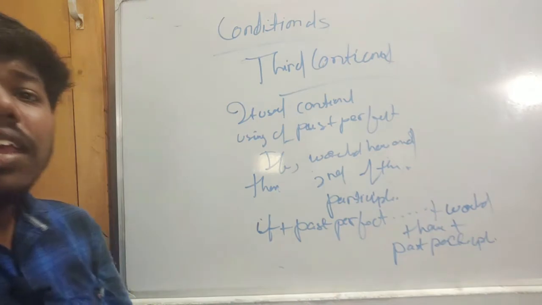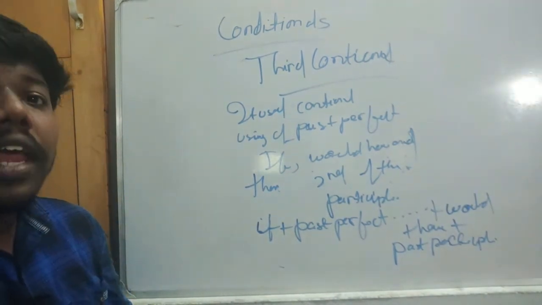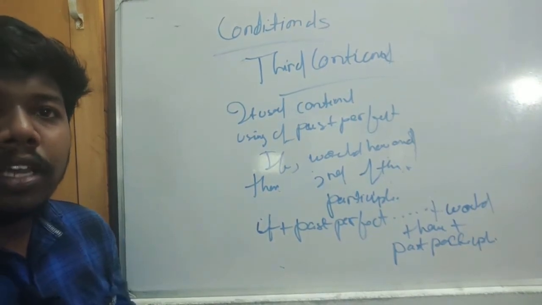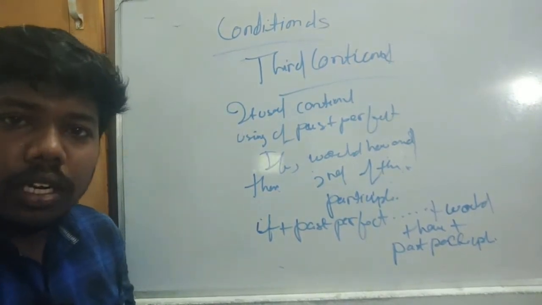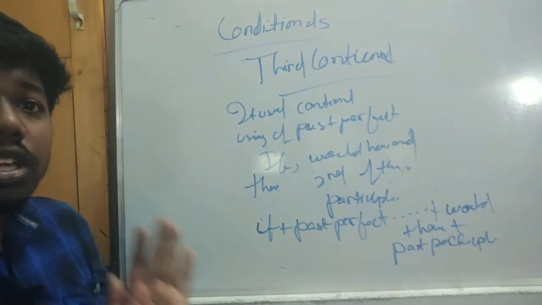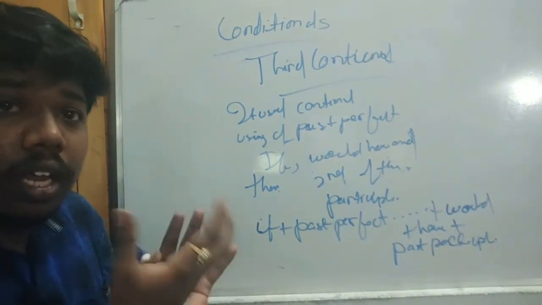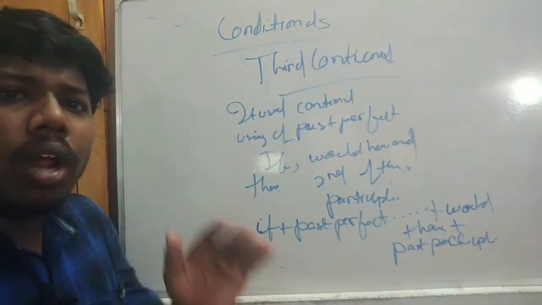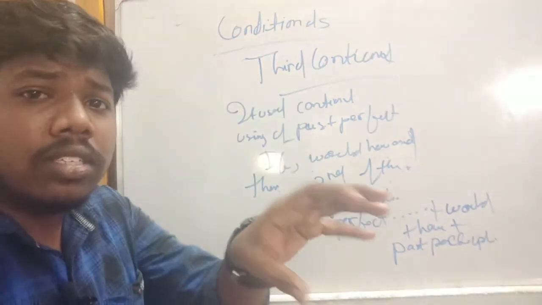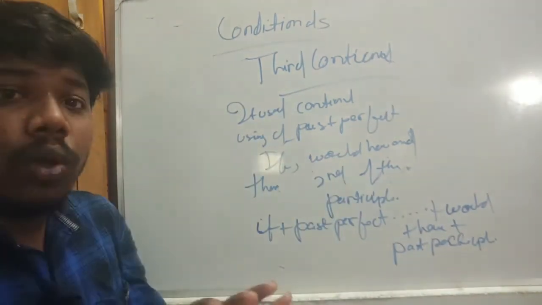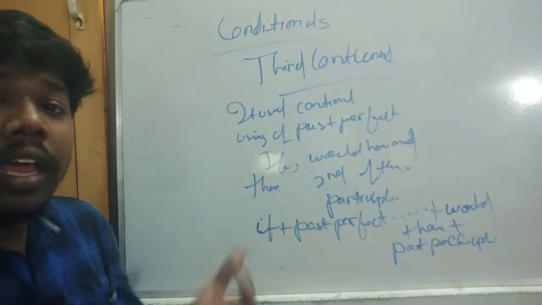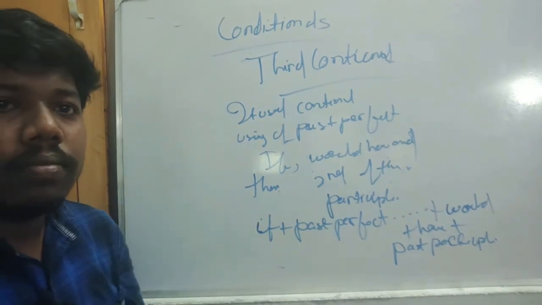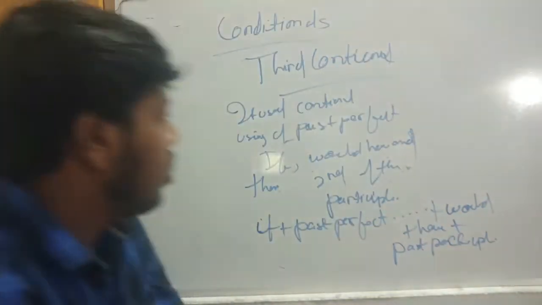So it talks about past things. It is used to describe a situation that did not happen, and to imagine the result of that situation. It is like a game: if I give you a situation, you think about what you would do. It did not happen, but we are imagining the result. Okay, we will note an example.